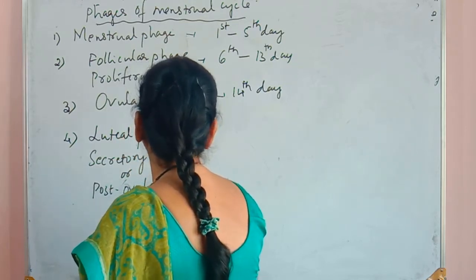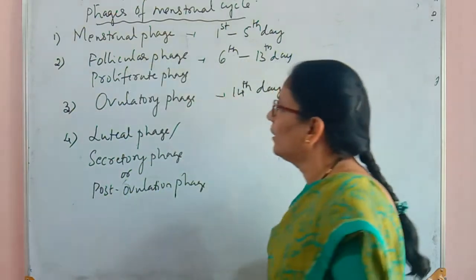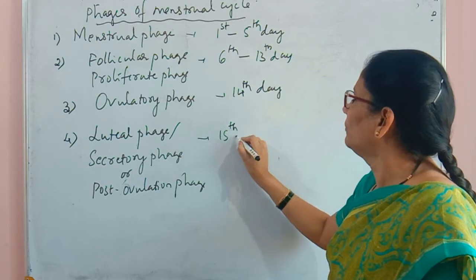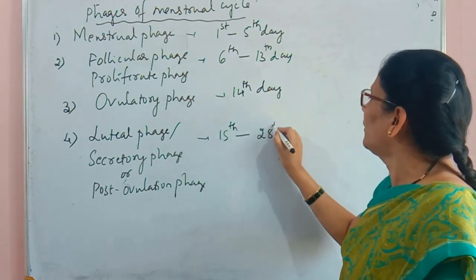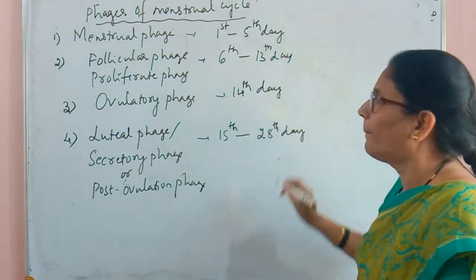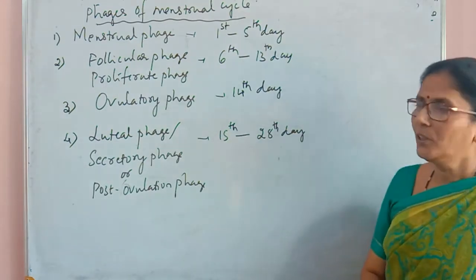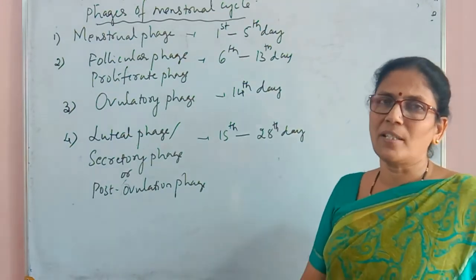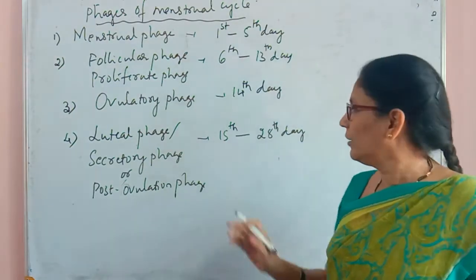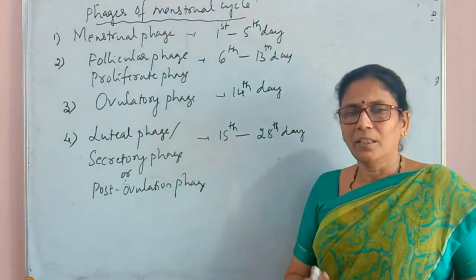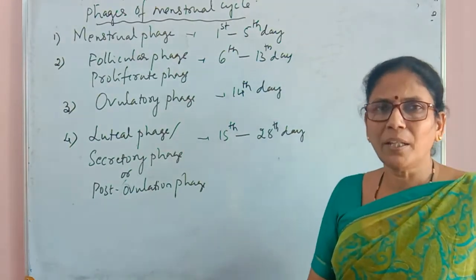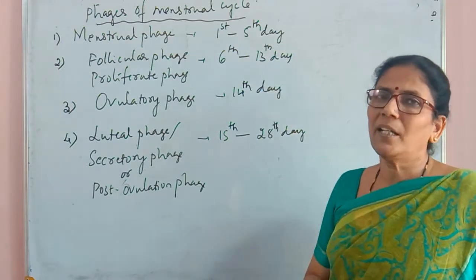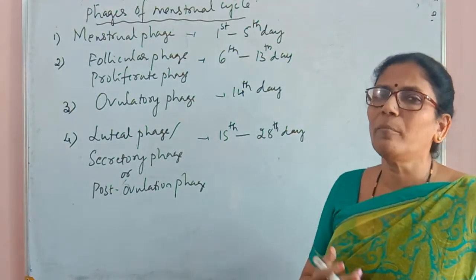The period of this phase is 15th day to 28th day of menstrual cycle. So hence we say every menstrual cycle will take 28 days. It may be a different period in different women, but normally we say 28 days are required to complete one menstrual